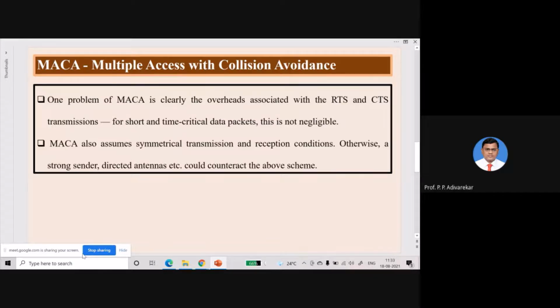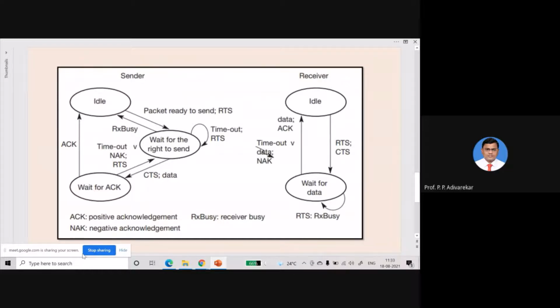So this is about MACA. Now we'll see the state diagram for the sender and receiver of MACA. As you can see, the sender is initially in the idle state. When it has data to transmit, it sends the RTS packet and enters the wait state, waiting for the CTS. That is the second step.